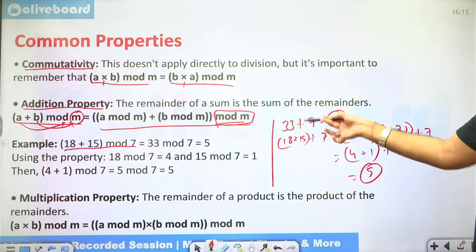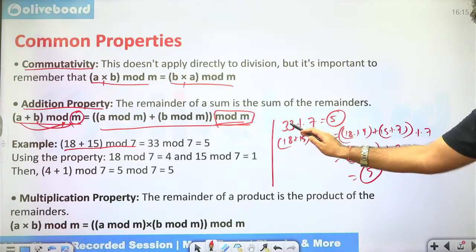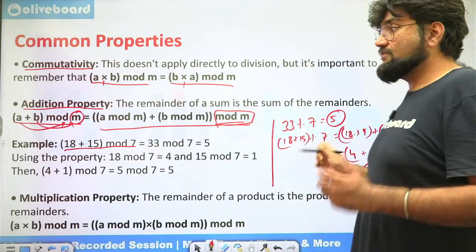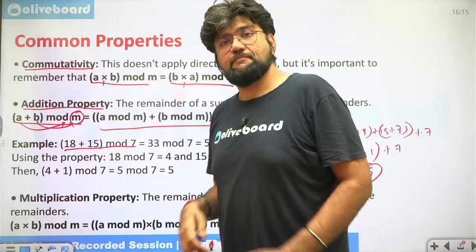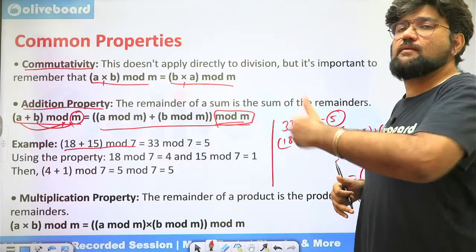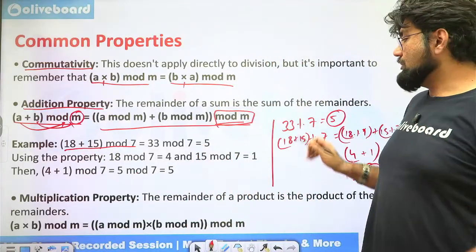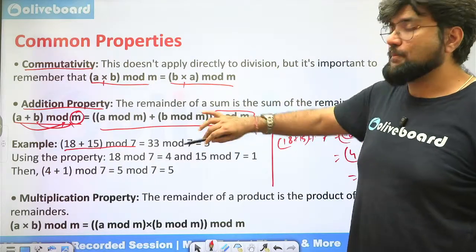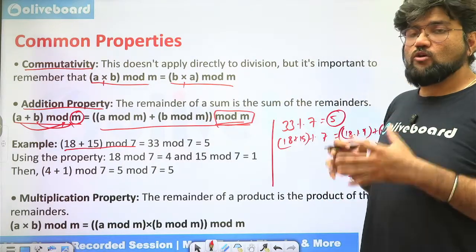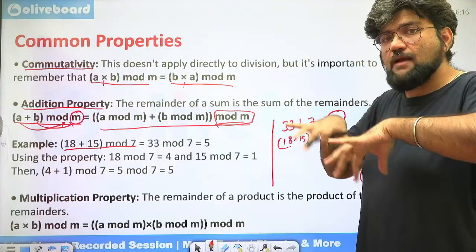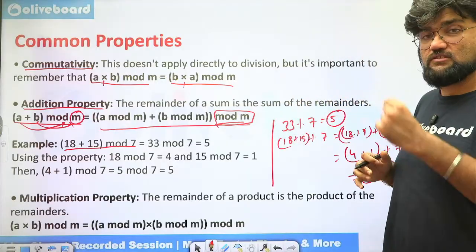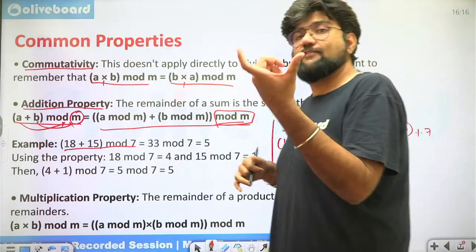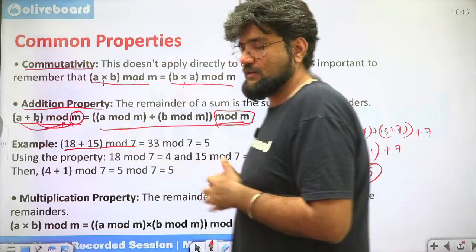So I can take either of these paths. Now, it was very easy for me to divide 33 and 7. But if these numbers were quite large, it would have been better for me to find individual remainders and go ahead. Remember, both the methods are important for you because it will depend on the question, which property you will choose and when. You will not have to each time break a larger number into smaller parts because sometimes visualization will be quicker if a larger number is at stake, right?